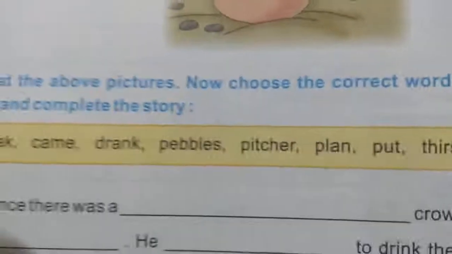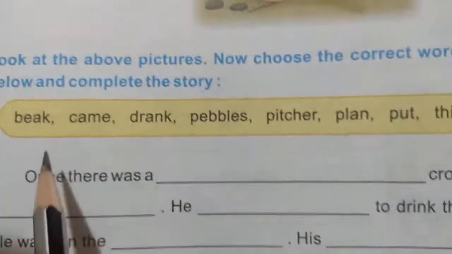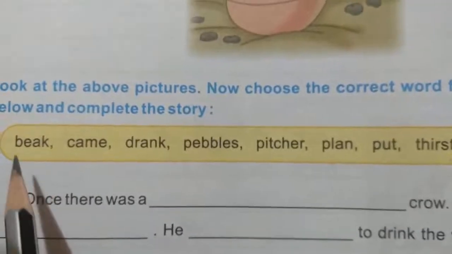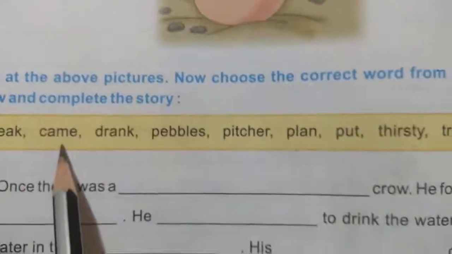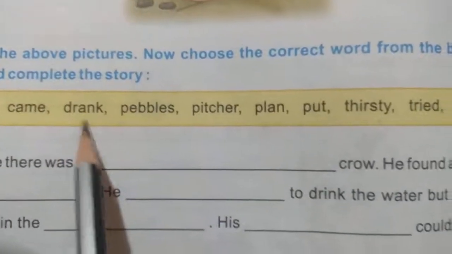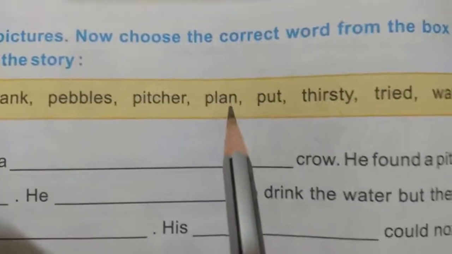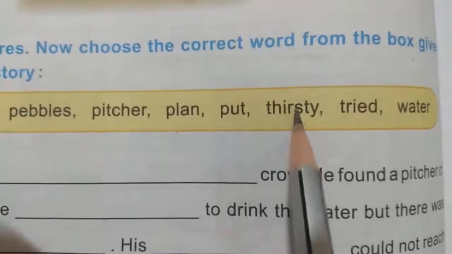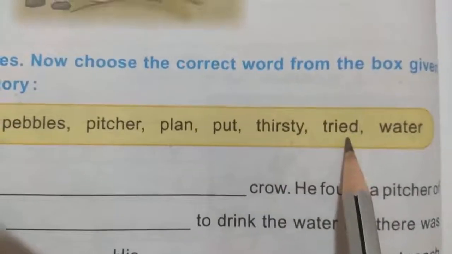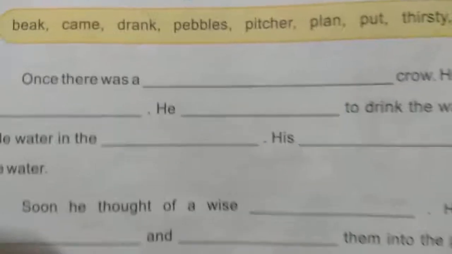Right, children? So let us see some words here in the box. Let us see the words. Beak, came, drank, pebbles, pitcher, plan, put, thirsty, tried, water. So let us complete the story now.